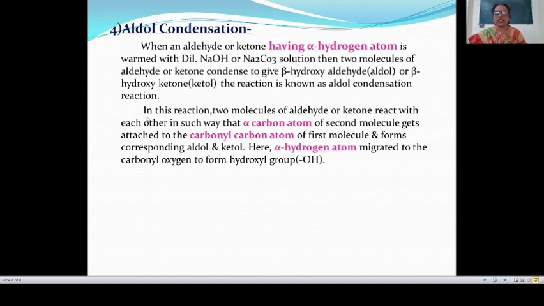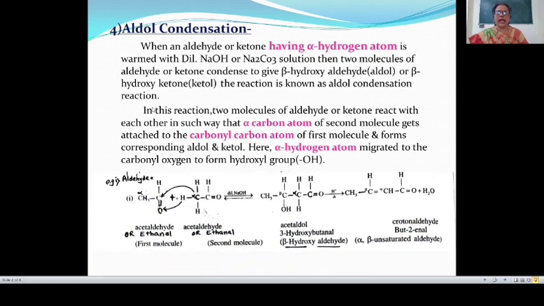Here in this reaction, two molecules of aldehyde or ketone react with each other in such a way that the alpha carbon atom of the second molecule gets attached to the carbonyl carbon atom of the first molecule and forms the corresponding aldol and ketol.